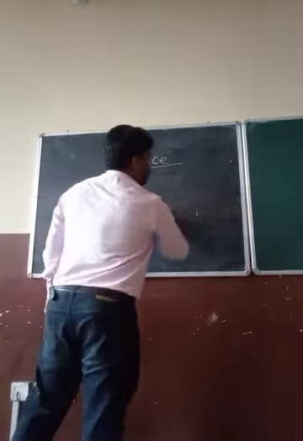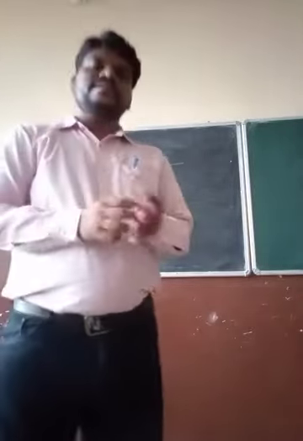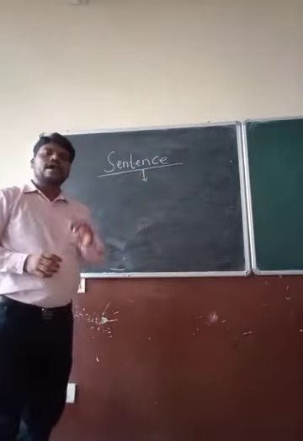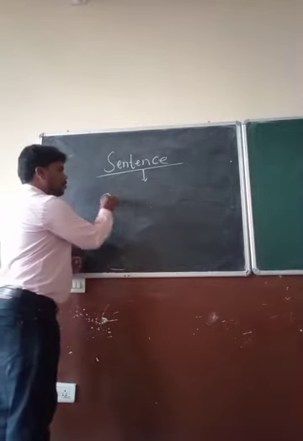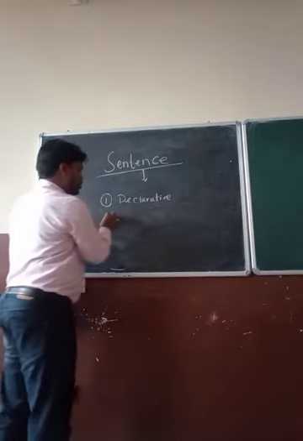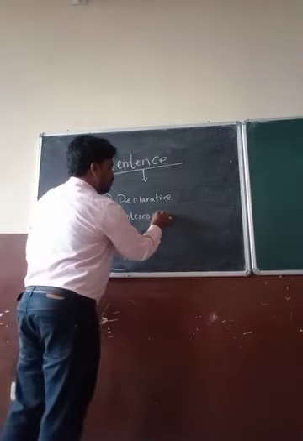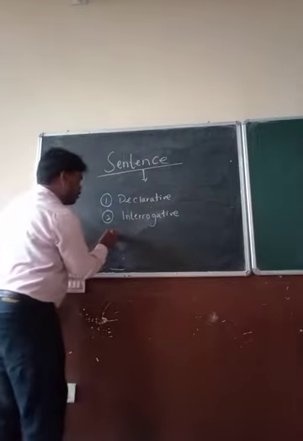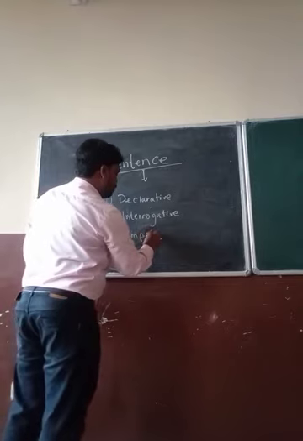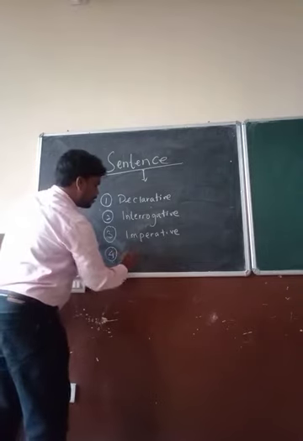So now we will see the kinds of sentences. Who can tell me how many kinds of sentences are there? We know in English we have 4 kinds of sentences. First one, declarative. Second one, interrogative. Third one, we are having imperative. And the fourth one, exclamatory.